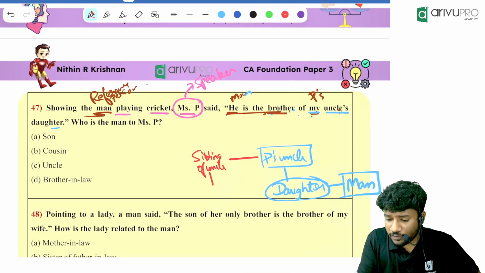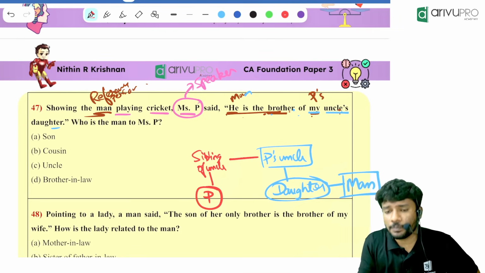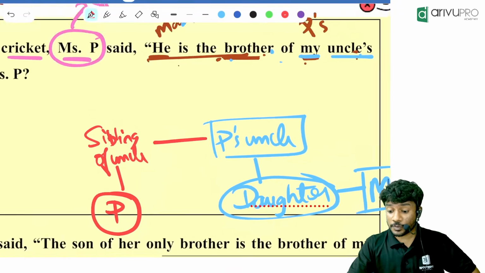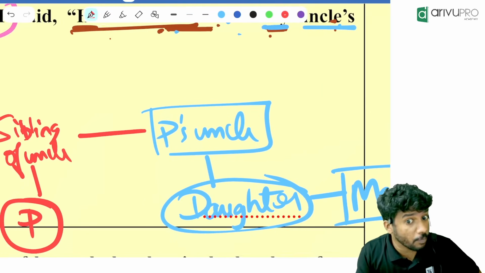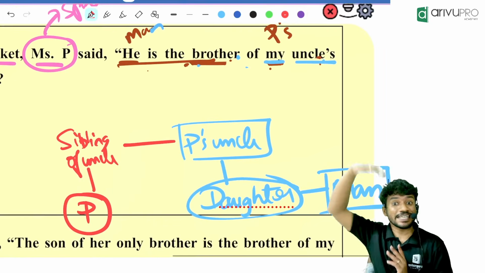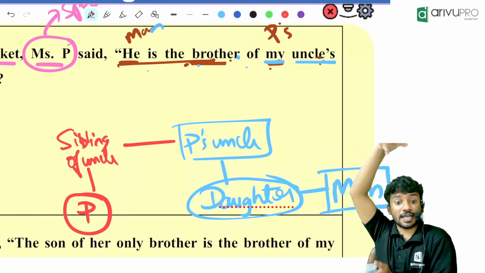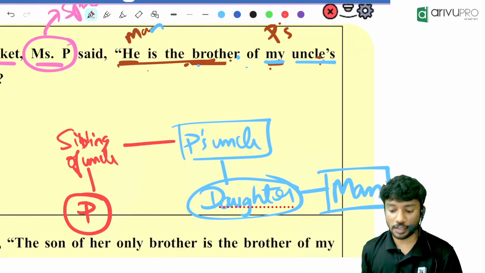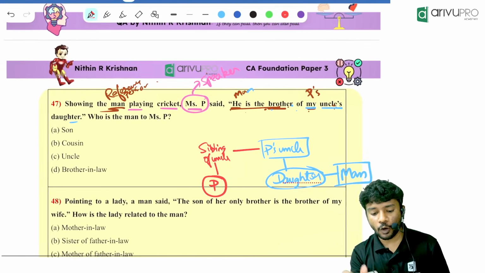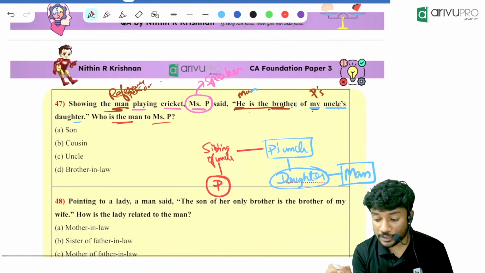That sibling is having a daughter called as what? P. Then only P can call this person as what? Uncle. P's uncle. Can randomly say uncle? Not possible. This is only possible if your parent is having a brother, then only you can call that person as what? Uncle. Now you tell me, who is the man to P?